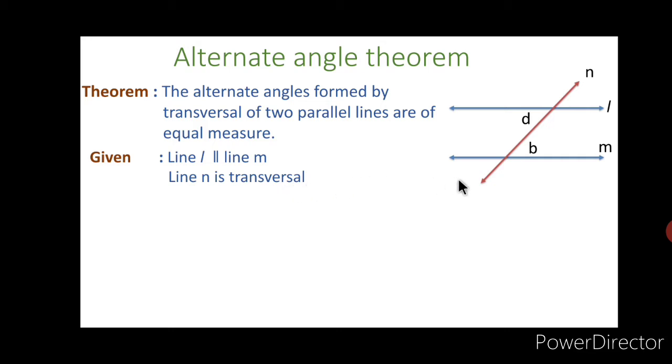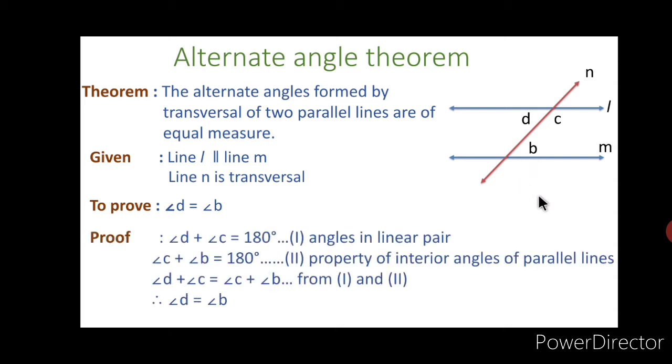Here also, for the proof of that theorem, we are considering another angle, C. Then we have to prove angle D is equal to angle B. Then in the proof, if you observe the figure, angle D and angle C are in a linear pair and therefore angle D plus angle C is equal to 180 degrees. That is the first statement.